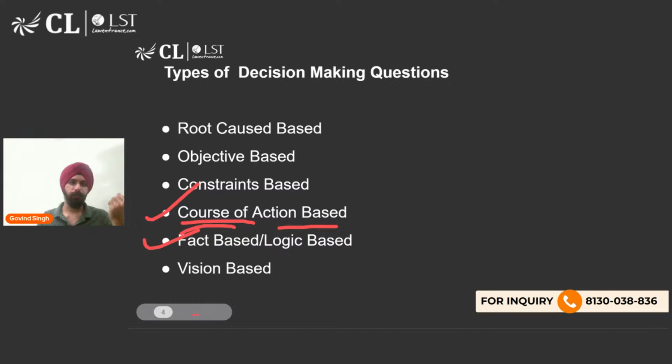Then there would be fact based questions. These are pretty simple to do. You would be asked a certain fact which is already mentioned in the passage of the problem, and you'd have to analyze that fact and give a response based on that fact.